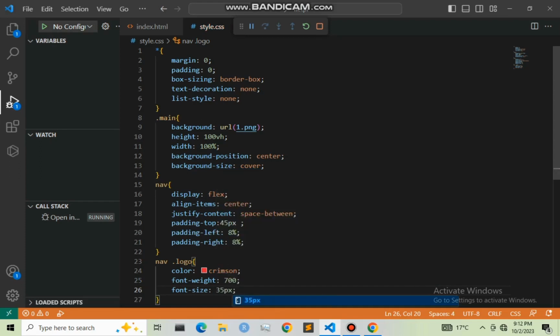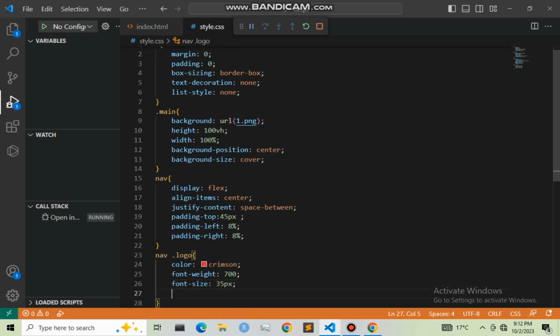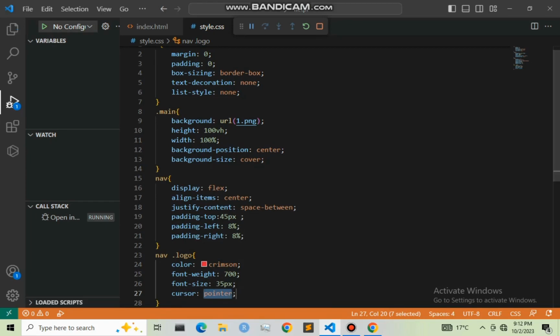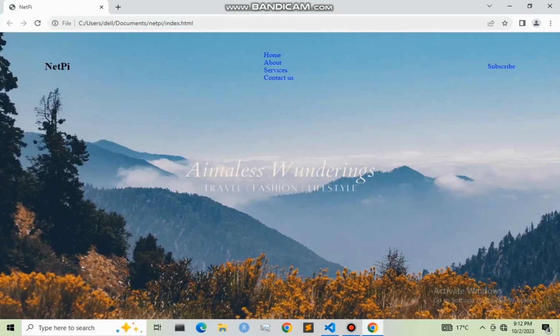And lastly, I'm also going to give it cursor pointer. That is it for our logo. So let me refresh it. As you can see, our NetPy now has a changed font size, font weight, and also color. Let us now work on our nav list.